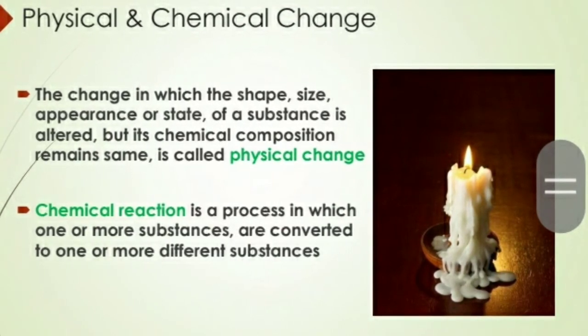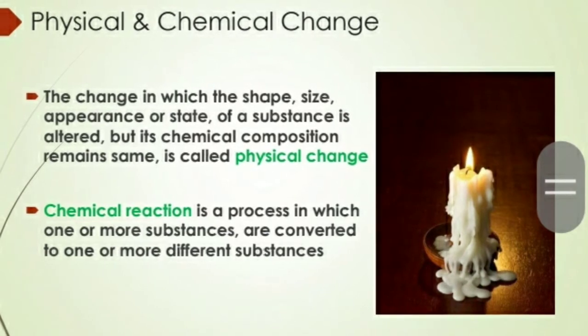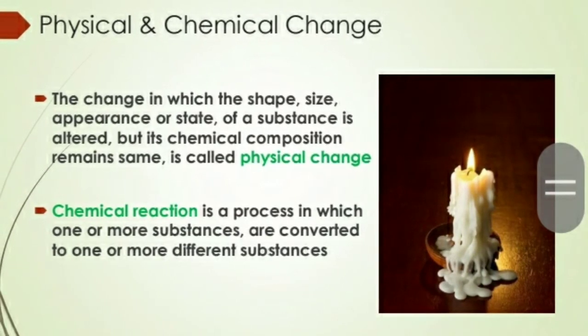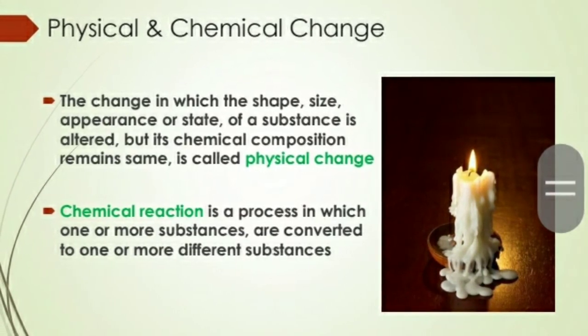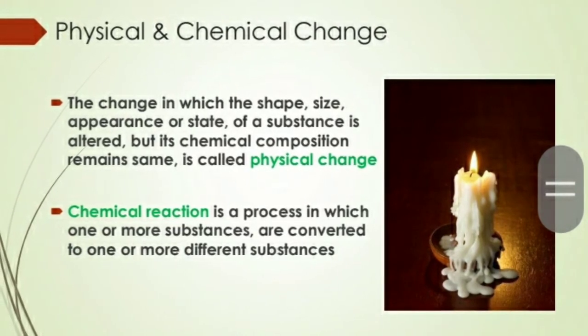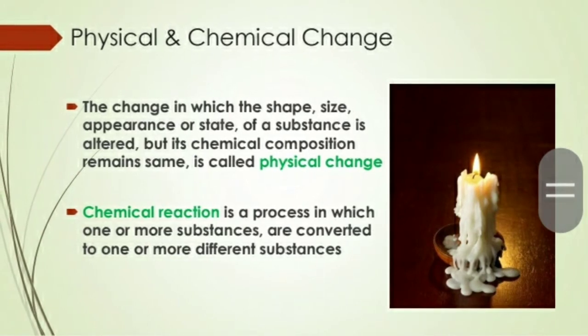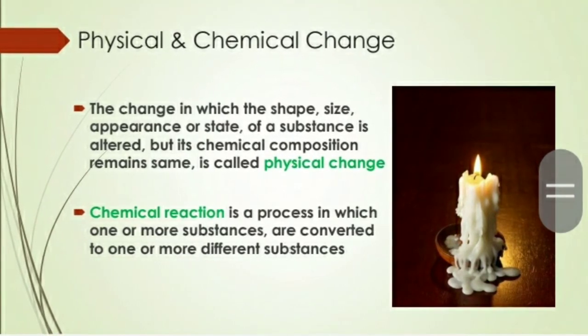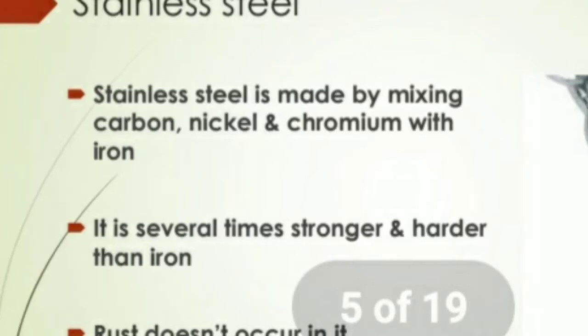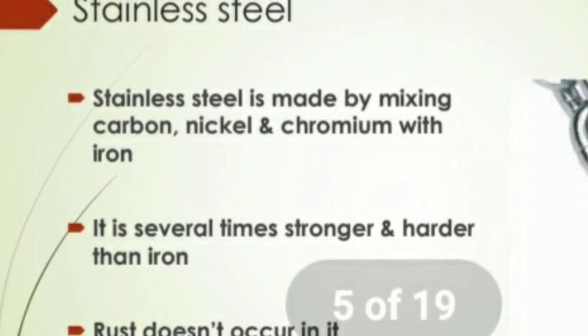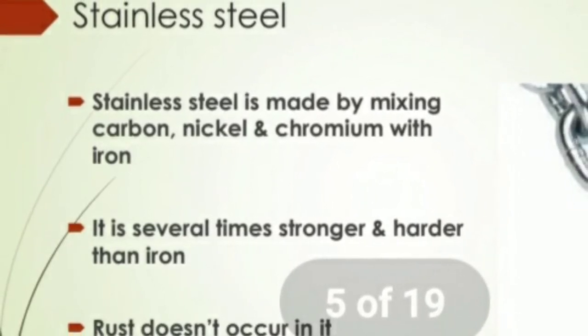A chemical reaction is a process in which one or more substances are converted to one or more different substances. Now we'll talk about another lesson. So please read every line of chemical and physical change.